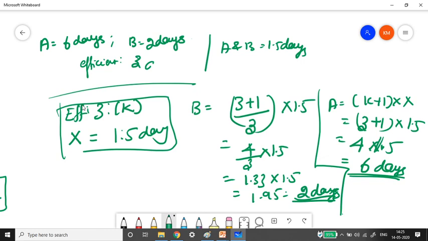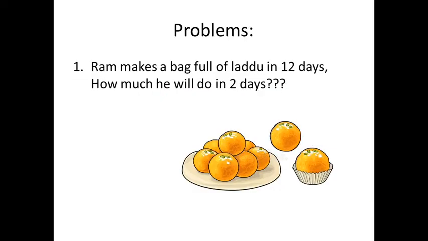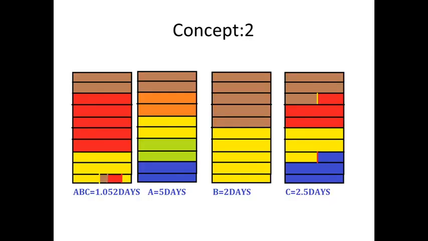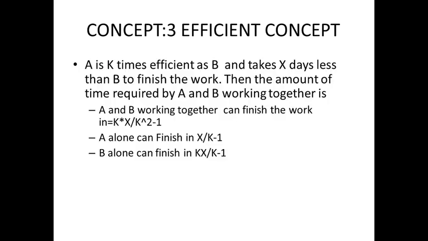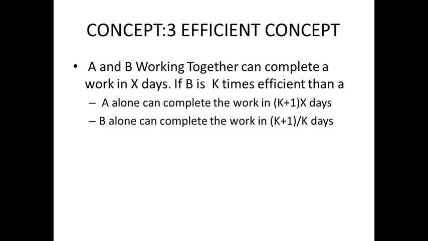Okay. So we have just seen how type 1, type 2 and type 3 in this efficiency concept worked, right? So this is concept number 3, the efficiency concept, as I have named it. Type number 1 is this type of question, and the formula used is X divided by 1 plus K. And type 2 is this type of question, and the formulas used are these 3 formulas. Okay, and type 3 is this type of question, and the formulas used are these 2.